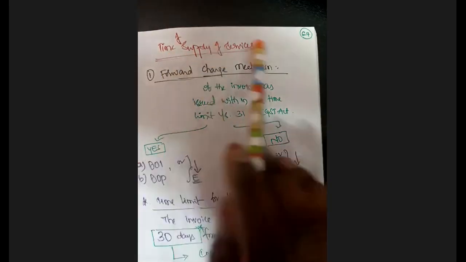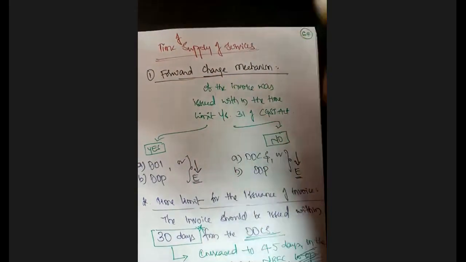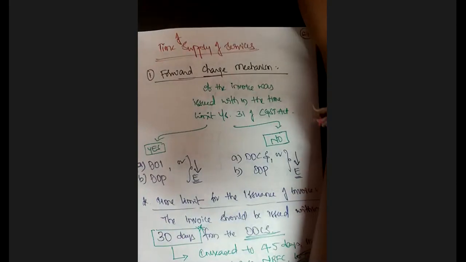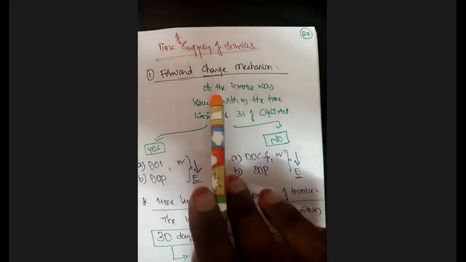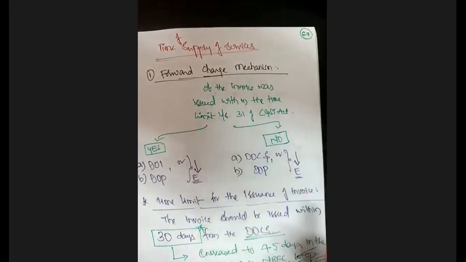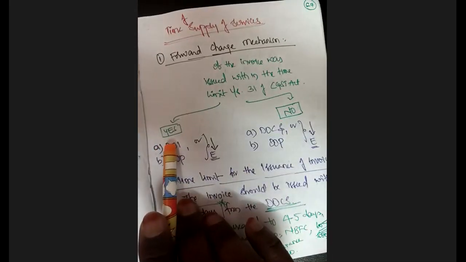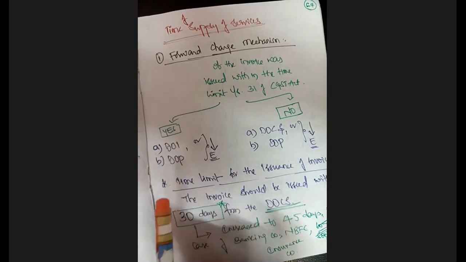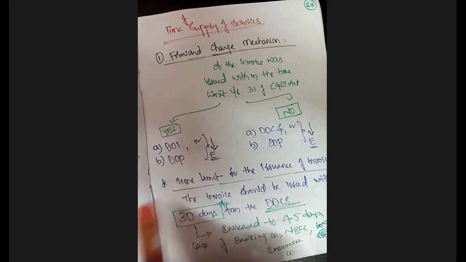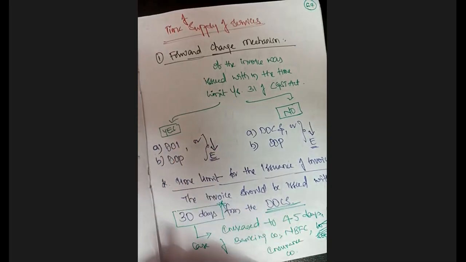Time of supply of services, forward charge mechanism. If the invoice was issued within the time limit under section 31 of the CGST Act, then it is a comparison between date of invoice and date of payment, whichever is earlier.